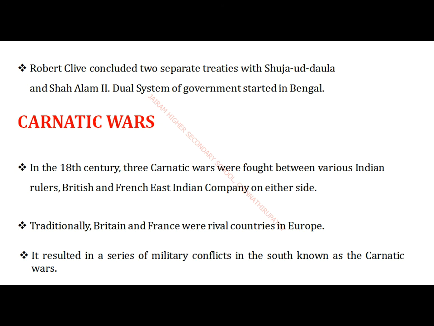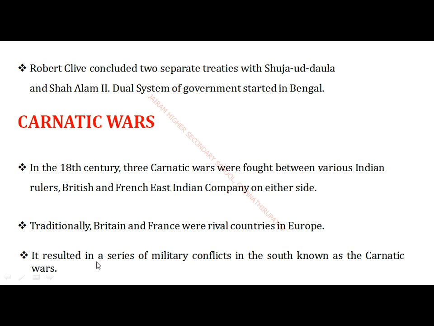Rival countries mean competitor countries, each trying to prove itself the power of the entire world, occupying territories everywhere. They were rivals in the continent of Europe, and they followed the same rivalry in India too.